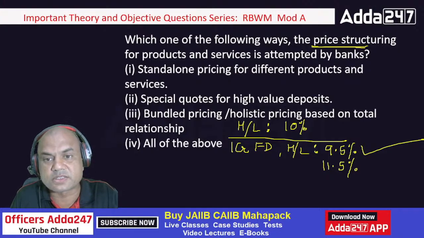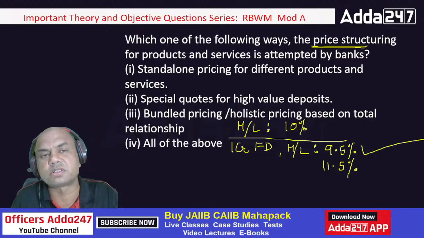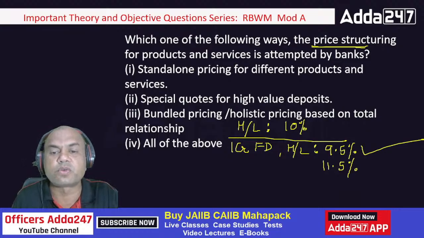So pricing structure means what? It's like this, the same logic. Standalone pricing for different products and services. Standalone means what? Home loan, simple 10%. So standalone pricing. Special quotes for high value deposits. A high value deposit like this 1 crore FD.